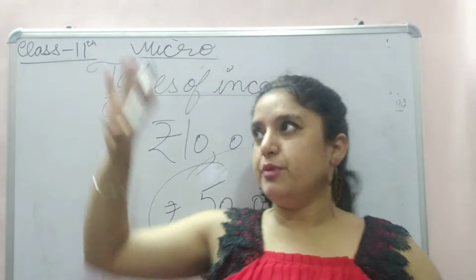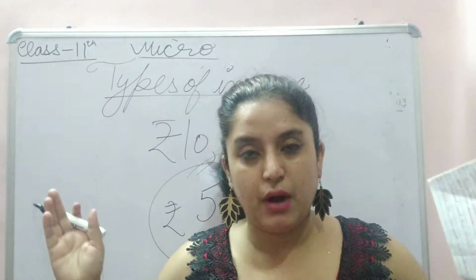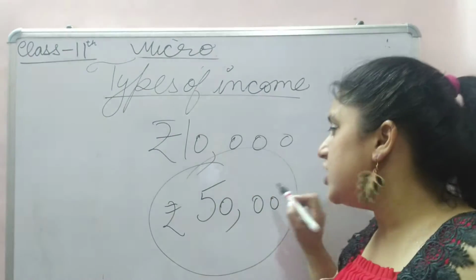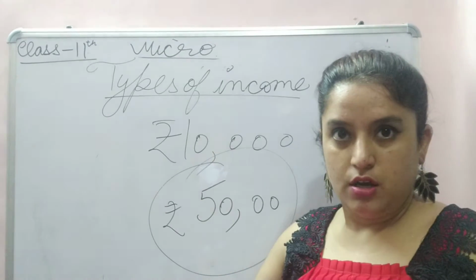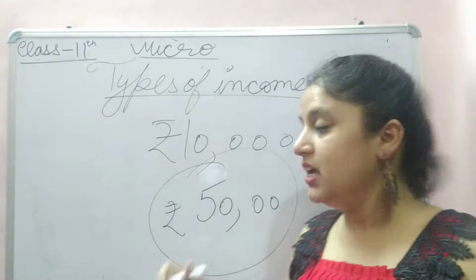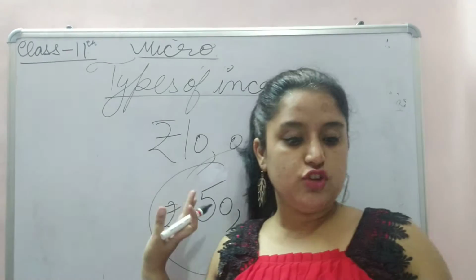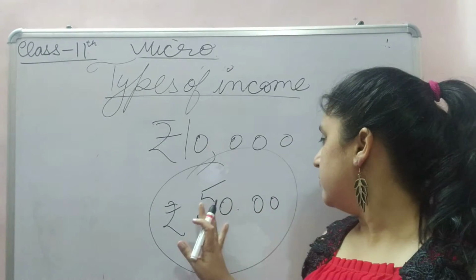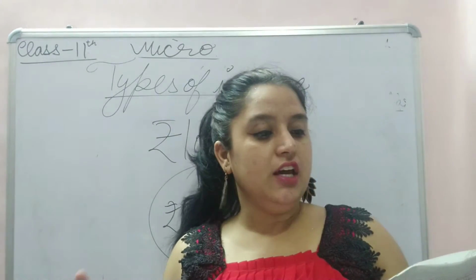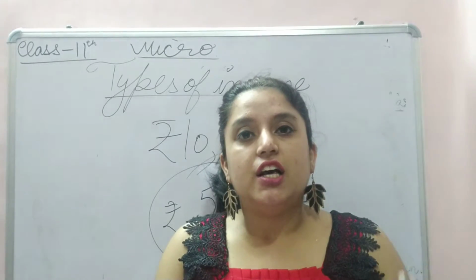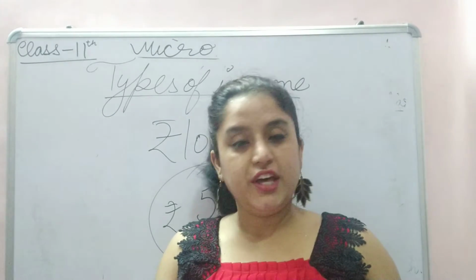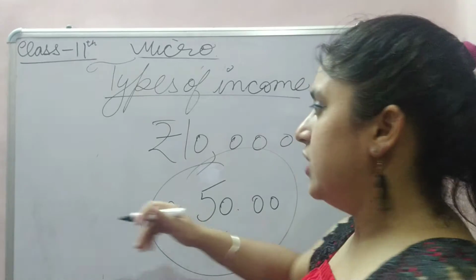I go to the mall, I purchase things; I go to the market, I purchase things. So my ability to purchase is 5,000, and this 5,000 will be my real income.